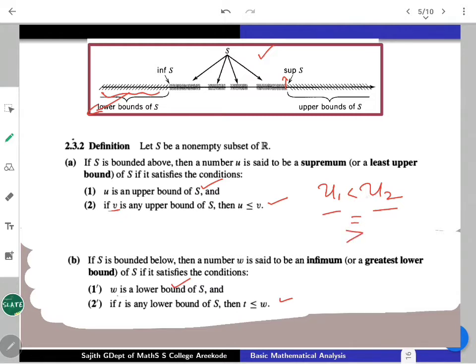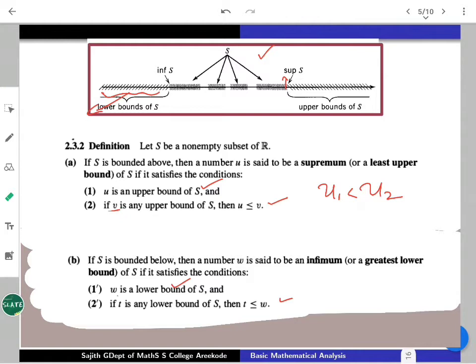So if u1 is less than u2, then what can we argue? If u1 is less than u2, then the hypothesis that u2 is a supremum means u1 cannot be an upper bound of S.